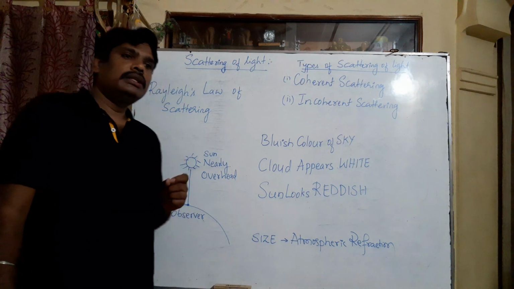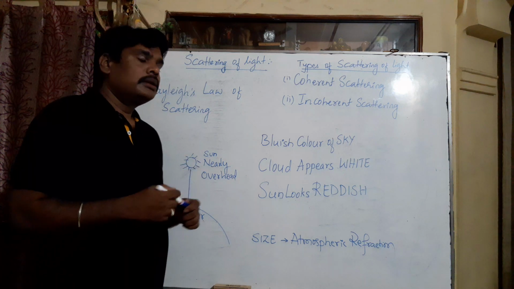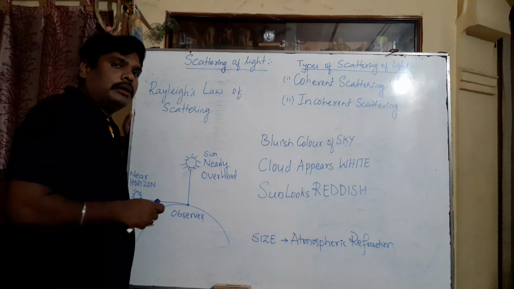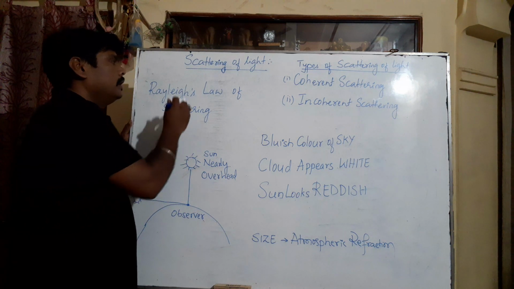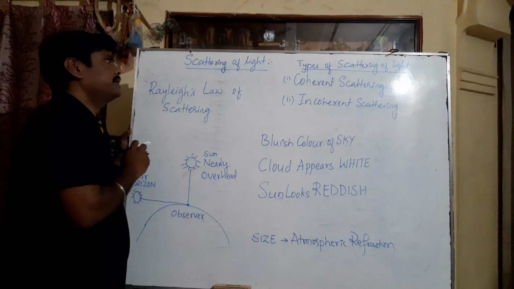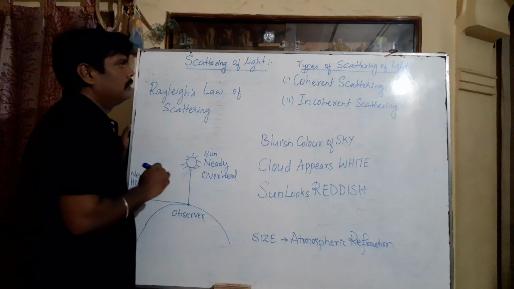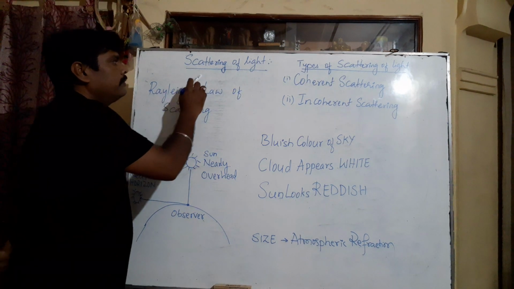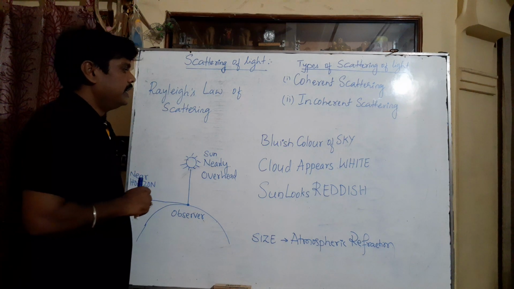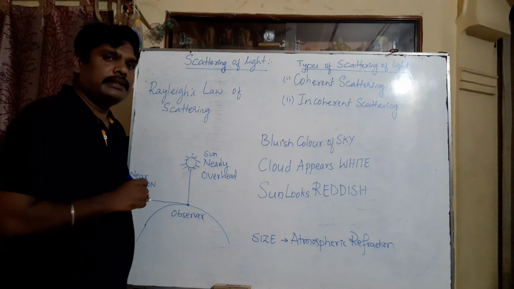I already told in the previous video that there are mainly two natural phenomena. The first one, I already explained: the rainbow. Today, let us discuss another natural phenomenon according to your second PUC syllabus, that is scattering of light. Scattering of light is one of the natural phenomena that takes place in the atmosphere. To understand the definition of scattering of light, see,